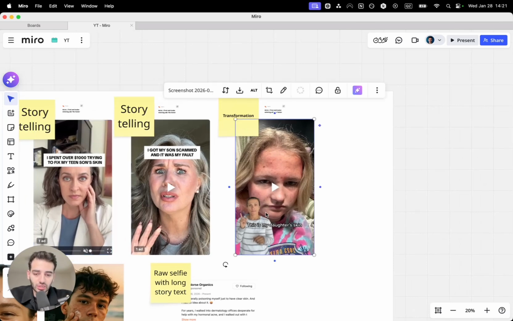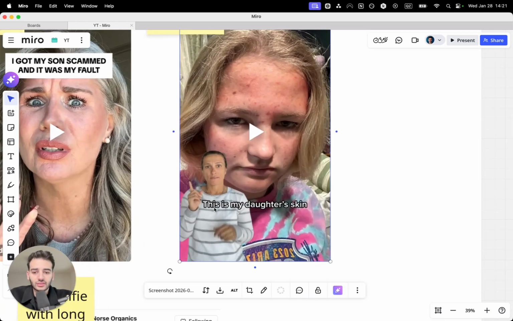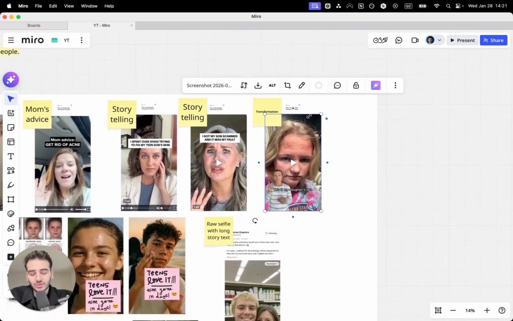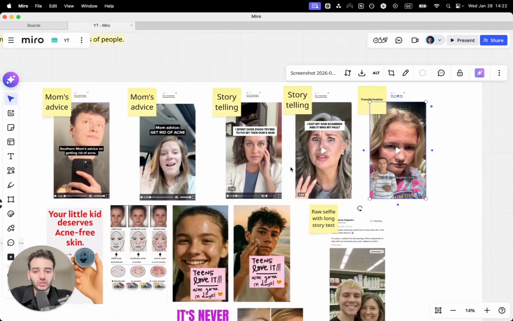You can see it's a green screen, and the mother says, this is my daughter's skin, day 1, and then it will show day 2, 3, and 7, etc. So this is a completely different ID, and most likely something like this will get a new entity ID and will go to new users.